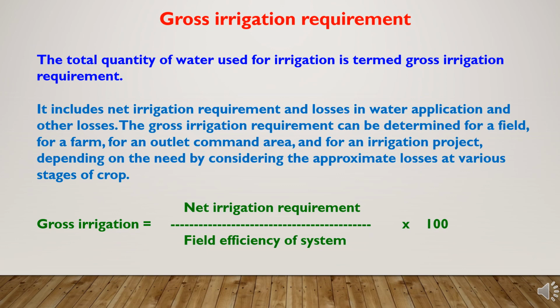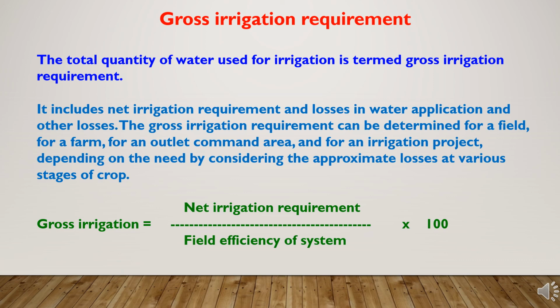Gross irrigation requirement. The total quantity of water which is used for irrigation is termed as gross irrigation requirement. Gross irrigation requirement includes net irrigation requirement and losses in water application and other losses.